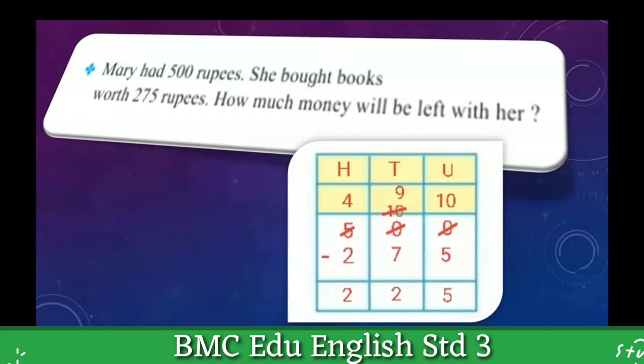Again I have to proceed towards the hundreds place, and at the hundreds place I can easily subtract 2 from 4, and this will be my answer, that is 225. 225 rupees will be left with her.